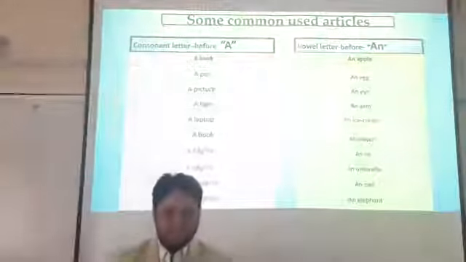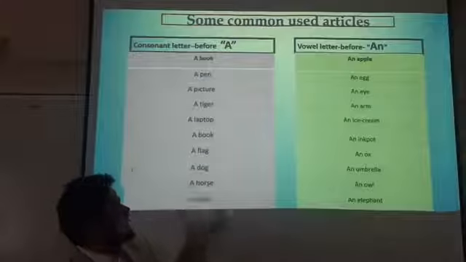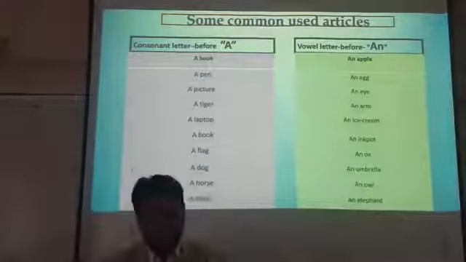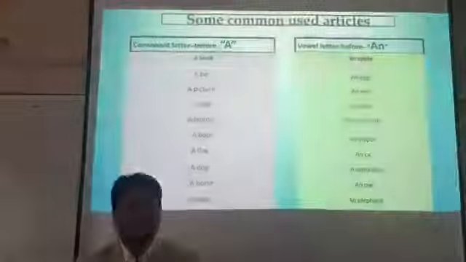So my dear students, let's have some examples and common uses of articles. The first portion of the display tells about where to use a. So let's see some examples. If we find a noun like book, fan, picture, tiger, laptop, flag, dog, horse and chair, don't hesitate, put a before these nouns.